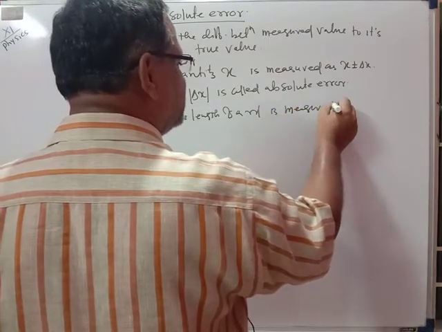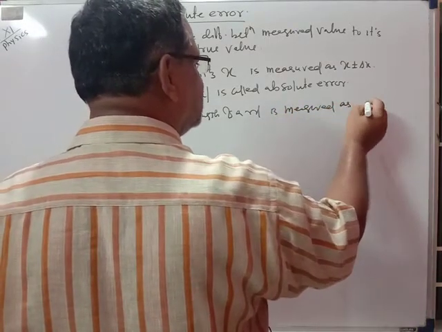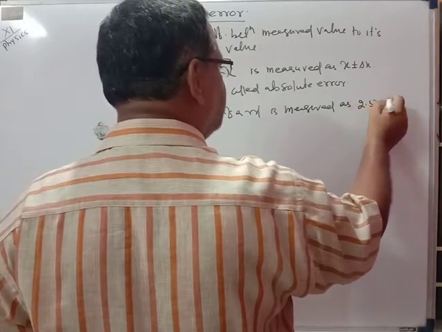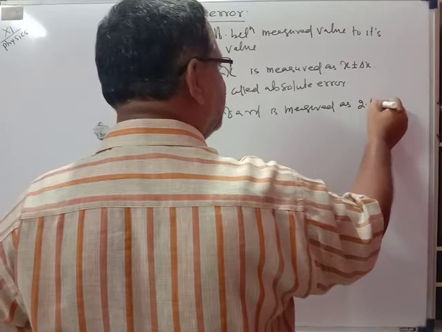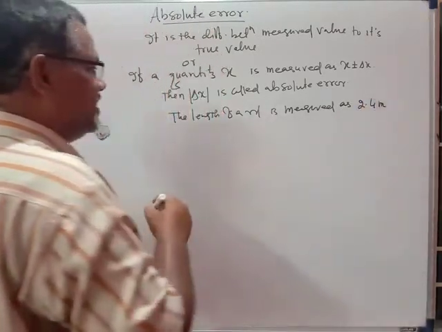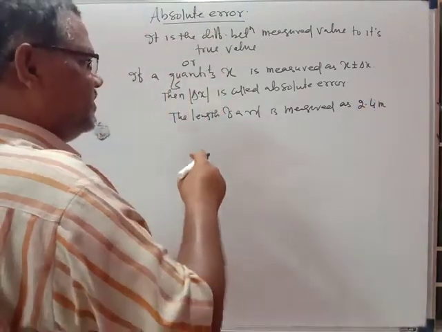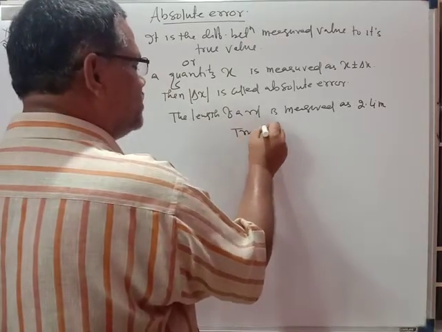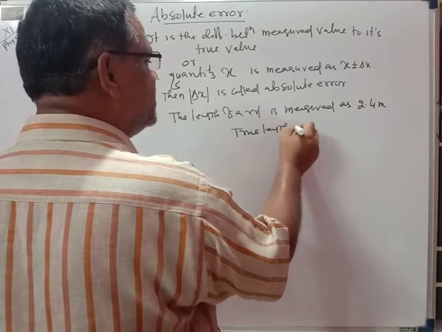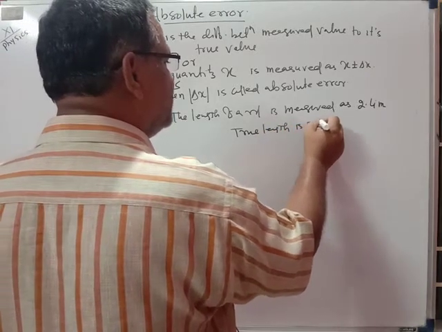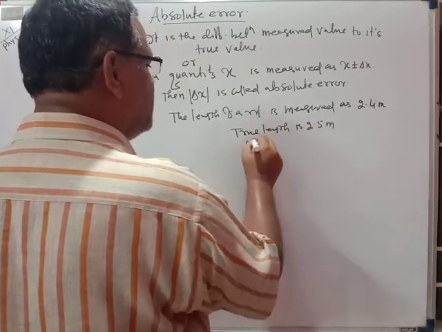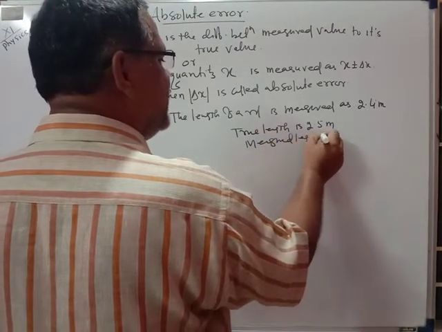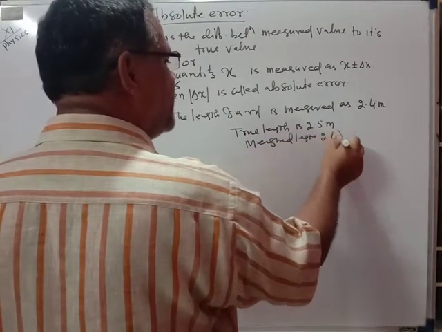Suppose the true length of the rod is 2.5 meter and the measured length is 2.4 meter.